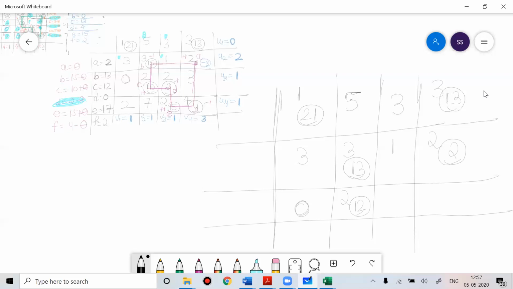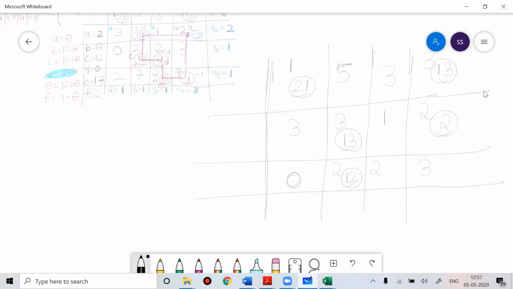Now this is 2 minus, you made 0, then this was 3. Below that you had 2, then you had 7, then this 2 was 15 plus 2, so this is 17, and this was 4, which was minus, so that was your F, that you made 2.